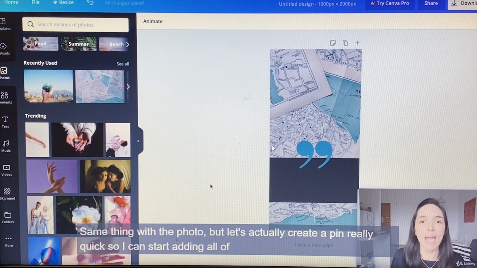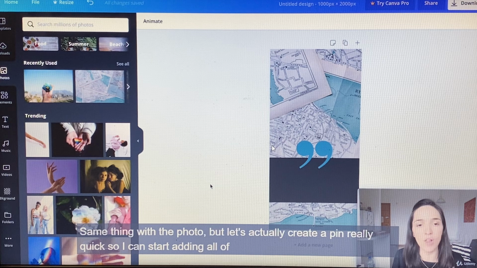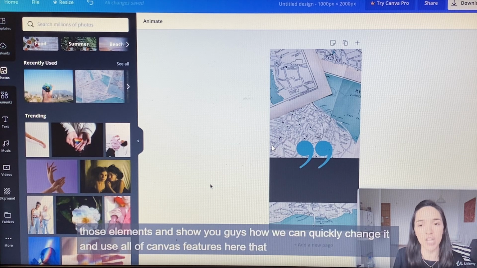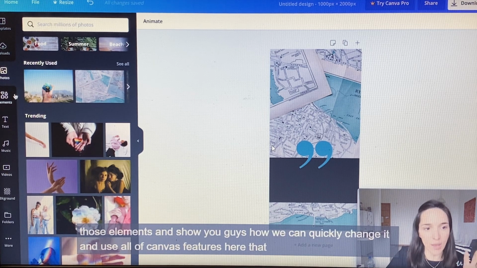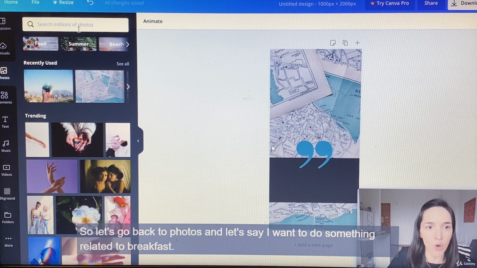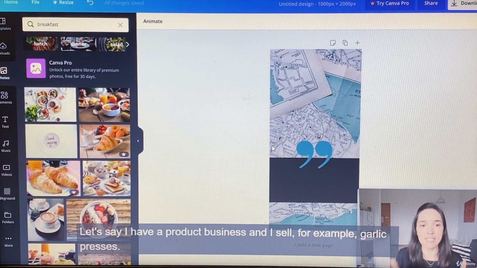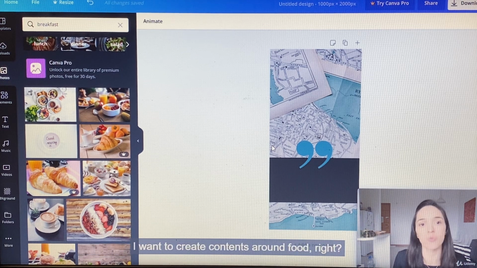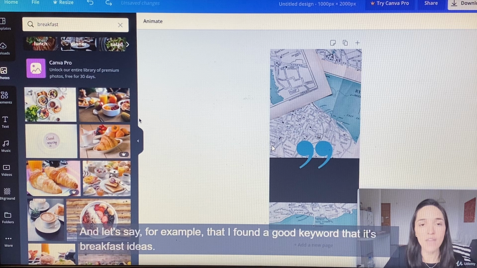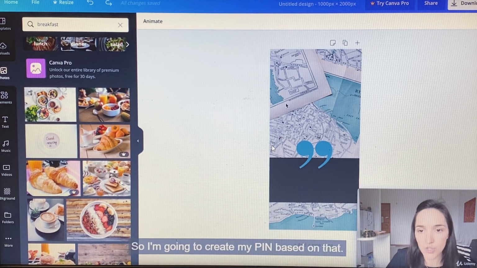But let's actually create a pin really quick so I can start adding all of those elements and show you guys how we can quickly change it and use all of Canva's features that I'm going to keep showing you. So let's go back to photos, and let's say I want to do something related to breakfast. Let's say I have a product business and I sell, for example, garlic presses. I want to create content around food, right? So I'm going to do my keyword research, and let's say that I found a good keyword, which is breakfast ideas. So I'm going to create my pin based on that.